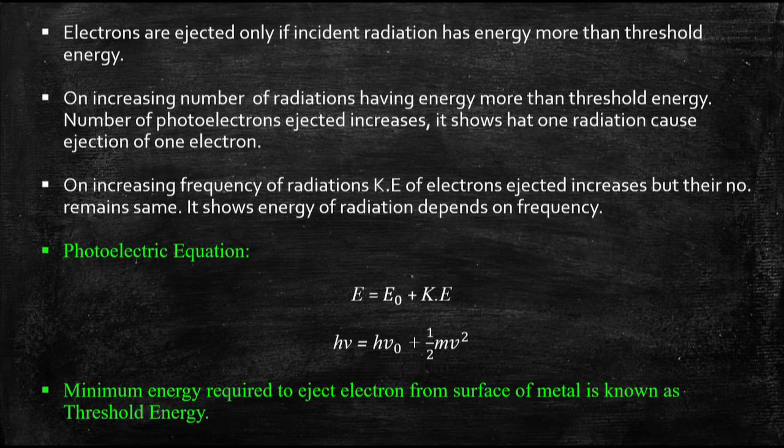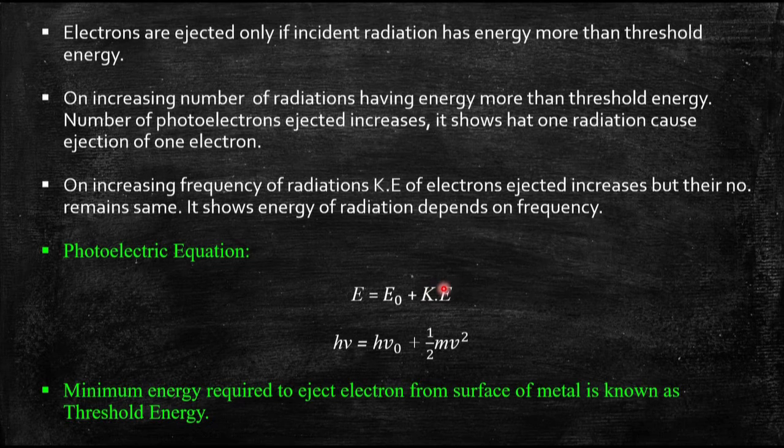So there is the photoelectric equation, that is E equals E naught plus kinetic energy. What does it symbolize? Here E is the energy of the radiation which we have used, E naught is the threshold energy or the minimum energy required, and KE is kinetic energy.